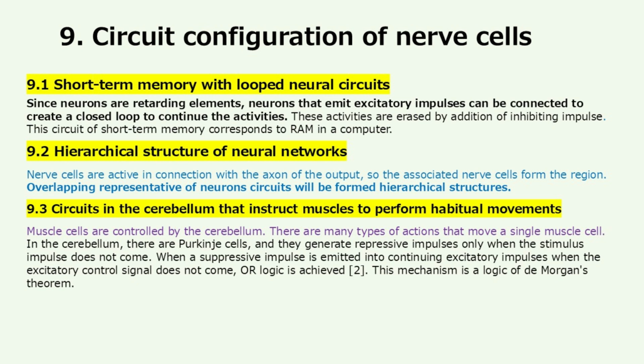Hierarchical structure of neural networks. Nerve cells are active in connection with the axon of the output, so the associated nerve cells form a region. Overlapping representations of neuron circuits will form hierarchical structures.